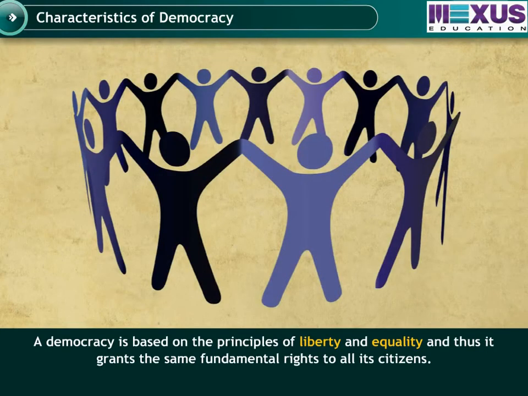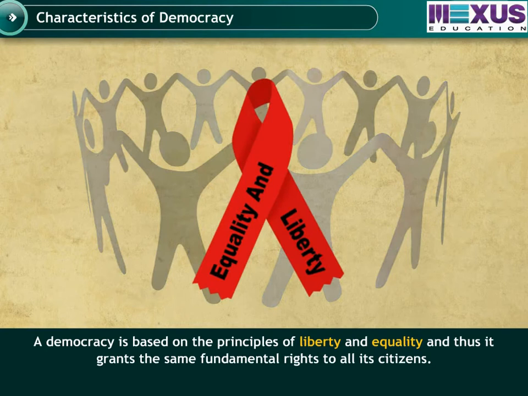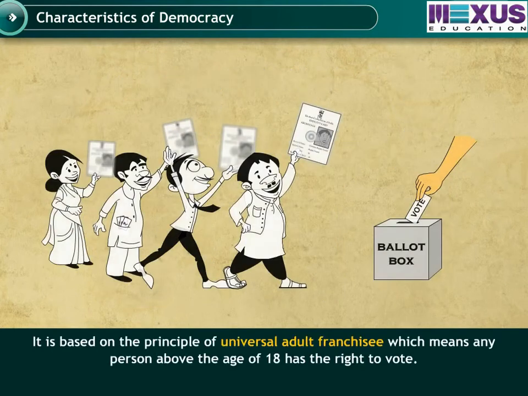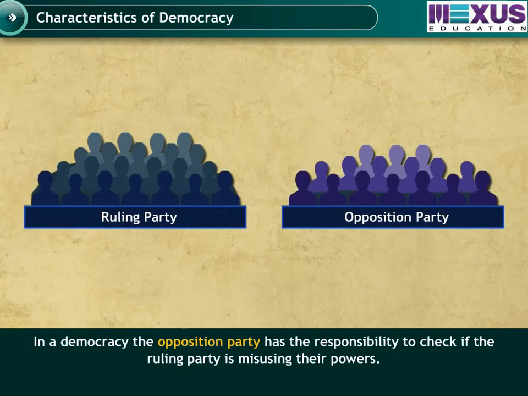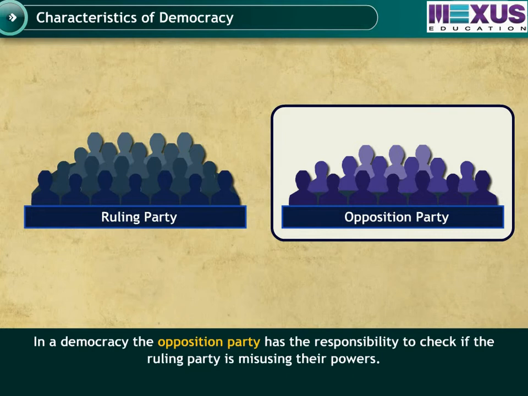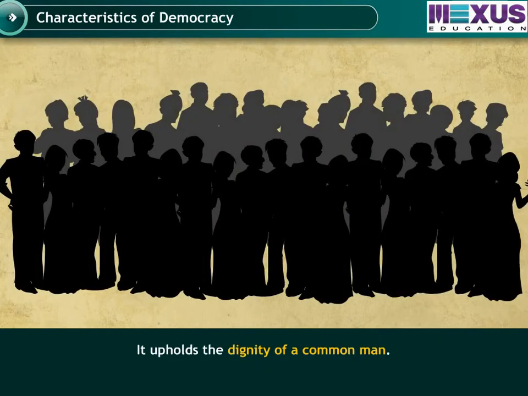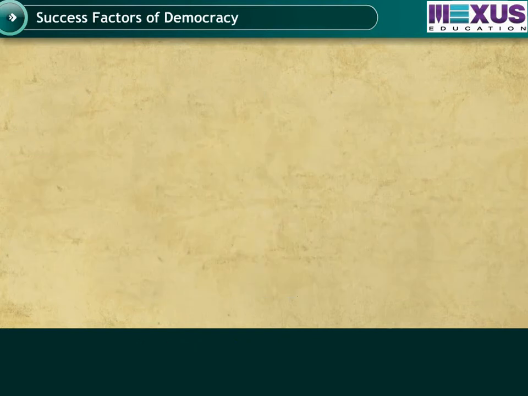A democracy is based on the principles of liberty and equality, and thus it grants the same fundamental rights to all its citizens. It is based on the principle of universal adult franchise. In a democracy, opposition party has the responsibility to check if the ruling party is misusing their powers. It upholds the dignity of the common man.